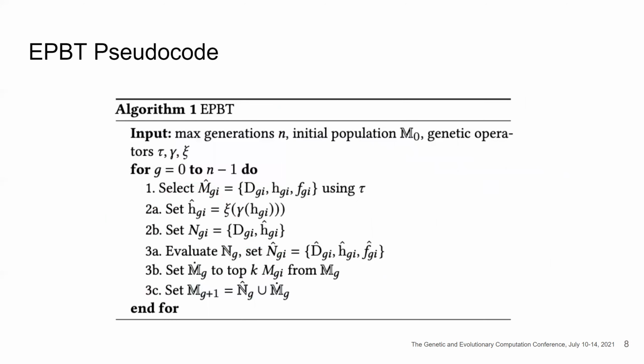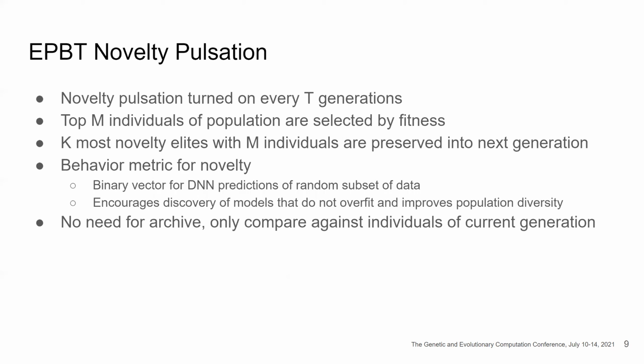Here's the pseudocode of EPBT. In the first step, we perform the selection operation. In the second step, we perform the mutation and crossover operations, and we update the hyperparameters. In the third step, we evaluate the model using the updated hyperparameters, which allows us to define a loss function learning schedule. And after training and evaluating the model, we return the performance of the model as fitness. And the best individuals from the current generation are preserved into the next generation.